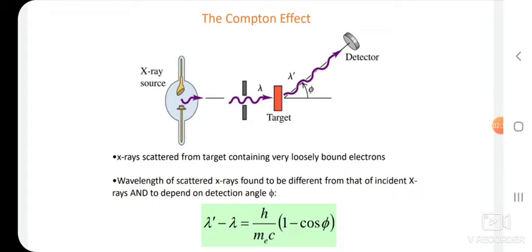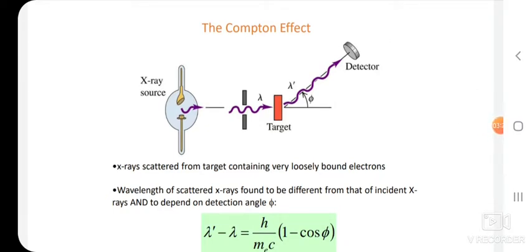Light must behave as if it consists of particles in order to explain the low intensity Compton scattering. The Compton experiment convinced physicists that light can behave as a stream of particles whose energy is proportional to the frequency. Now just see this figure. This is the experimental setup for the Compton effect. First we will discuss the experimental setup, then we will derive how we can find the Compton shift from this experimental setup.